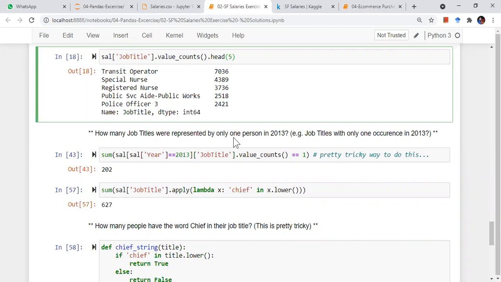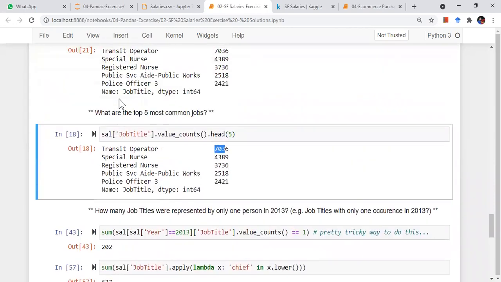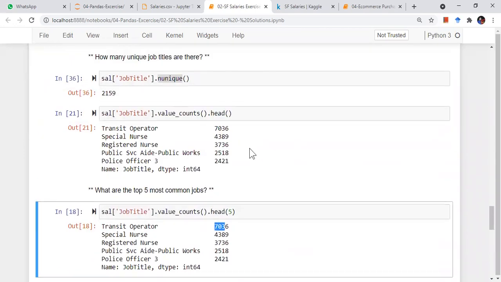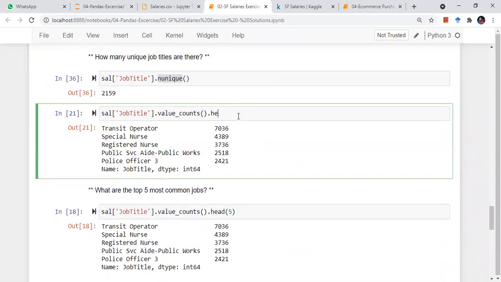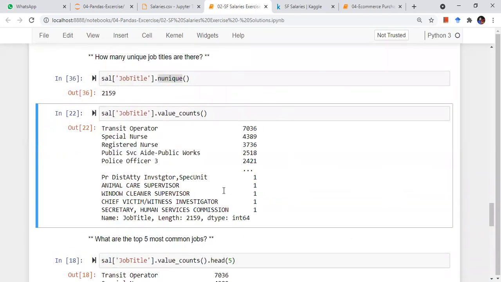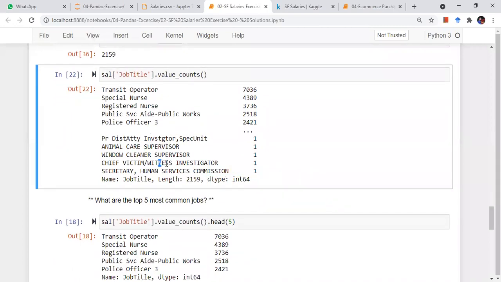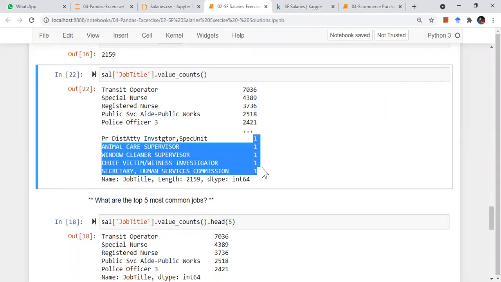So here we saw the job title and the number of persons. So how many job titles are there for which the number of persons is 1 and the year is 2013?